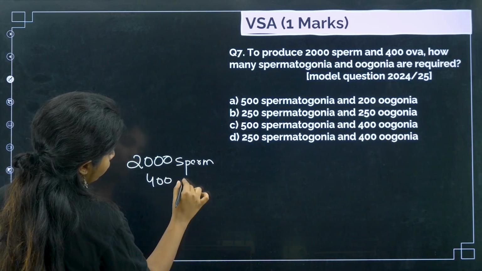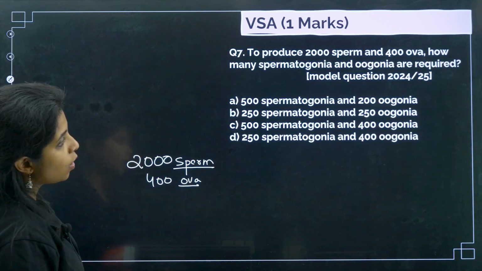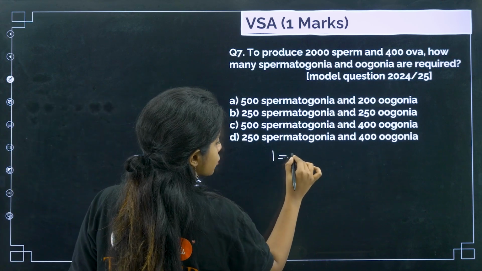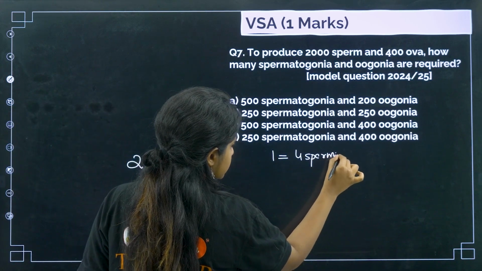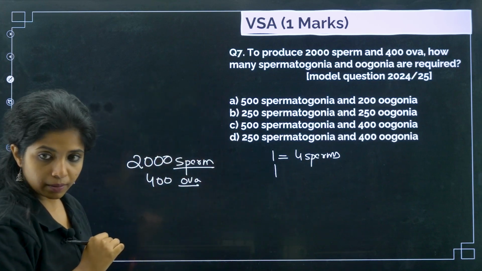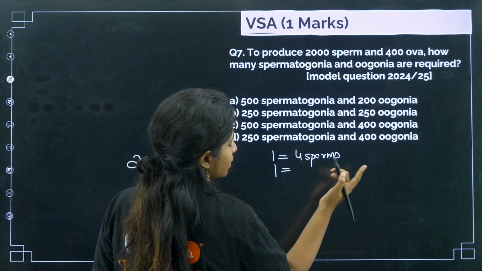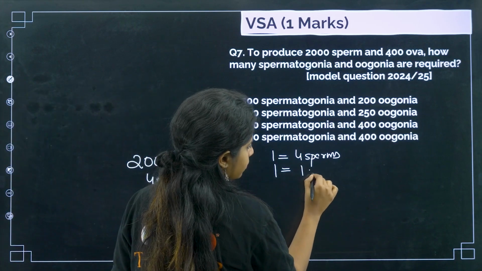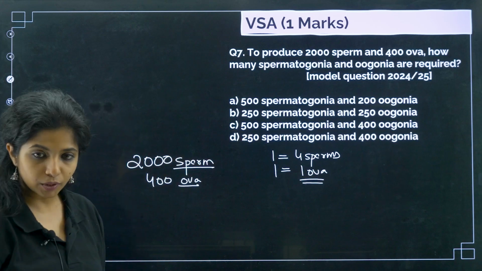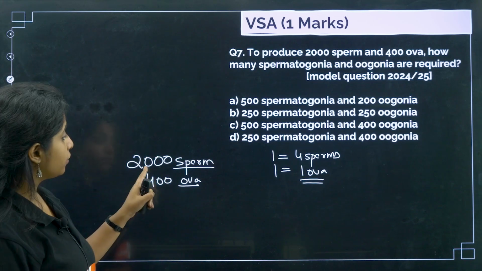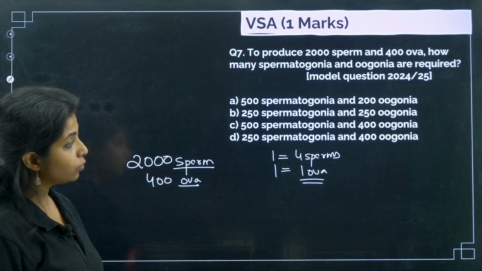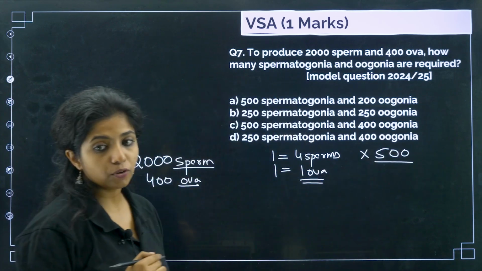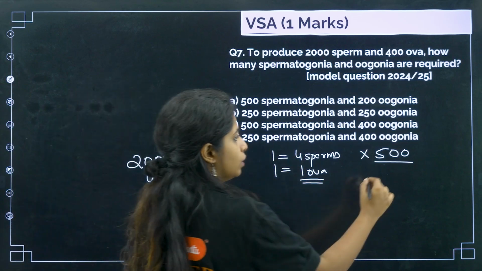Chalo. Next, to produce 2000 sperm and 400 ova, how many spermatogonia and oogonia are required? So you know, one spermatogonium will give rise to 4 sperms. Similarly, one oogonium will be giving rise to, at the end, basically one primary oocyte will be giving rise to how many? 1 ovum. Okay, we learned 4 sperms and 1 ovum. So basically we have to make 2000 of them. So I need at least 500 spermatogonia. So 500 into 4 will be giving me 2000.